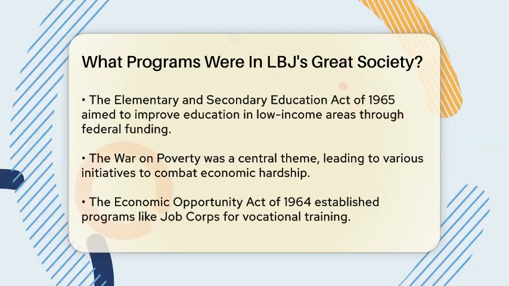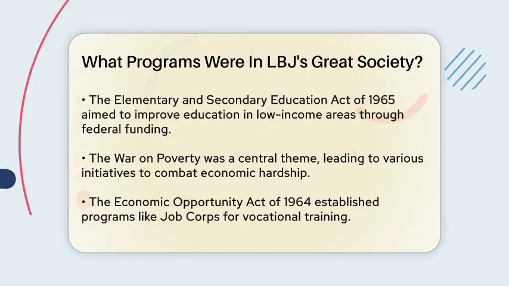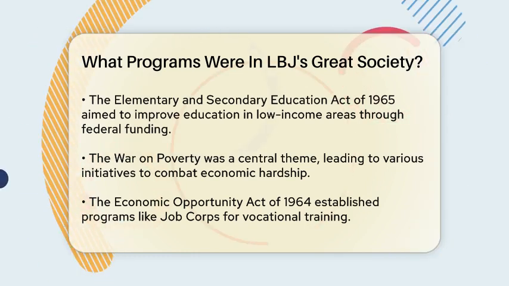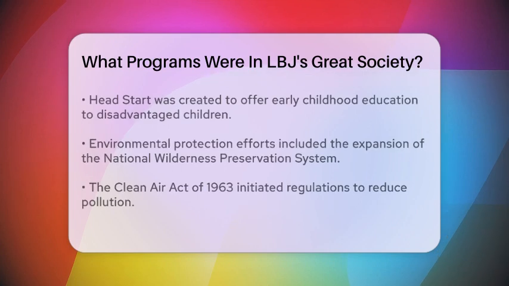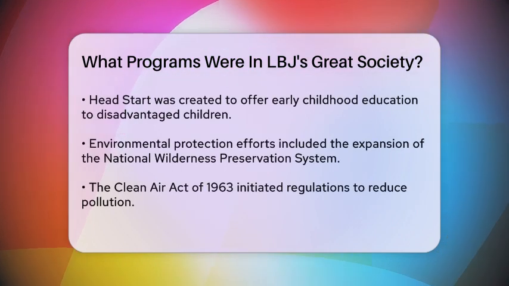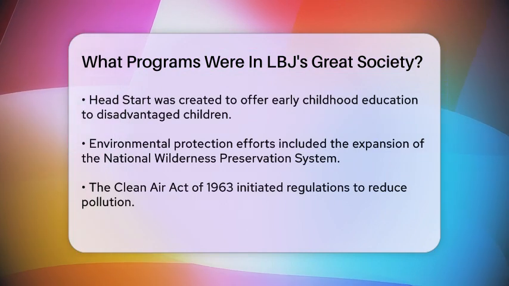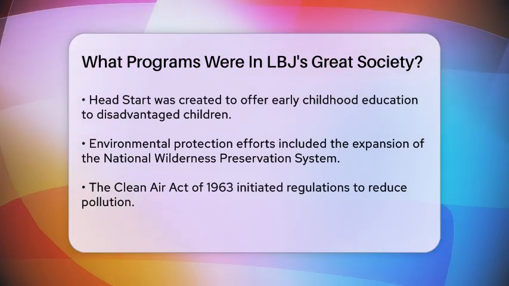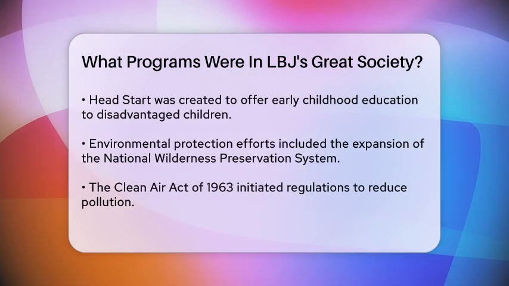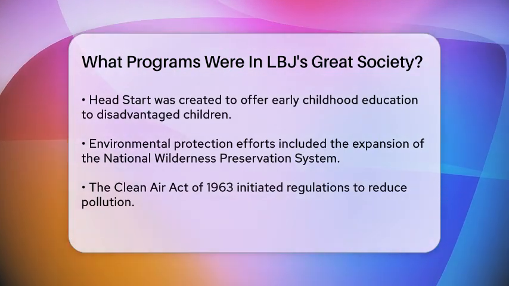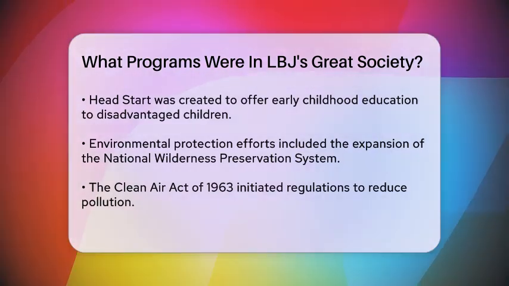The war on poverty was a central theme of the Great Society, leading to the establishment of various programs designed to combat economic hardship. The Economic Opportunity Act of 1960 created several initiatives, including Job Corps, which offered vocational training to young people, and Head Start, which provided early childhood education to disadvantaged children.